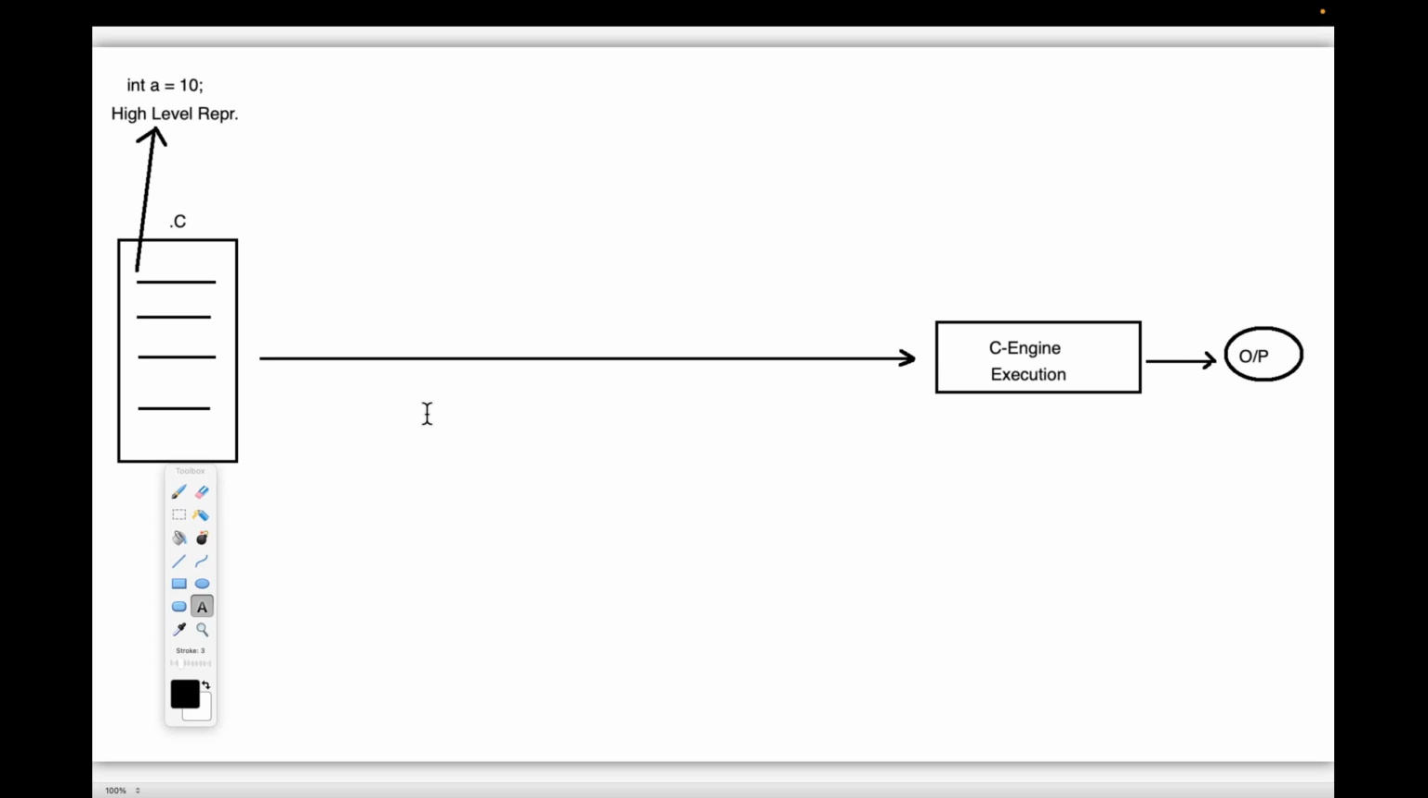Sorry, who is executing the C program? Who has executed a C program, guys? Please immediately write the answer. Who is executing the C program? Come on, waiting for a reply.